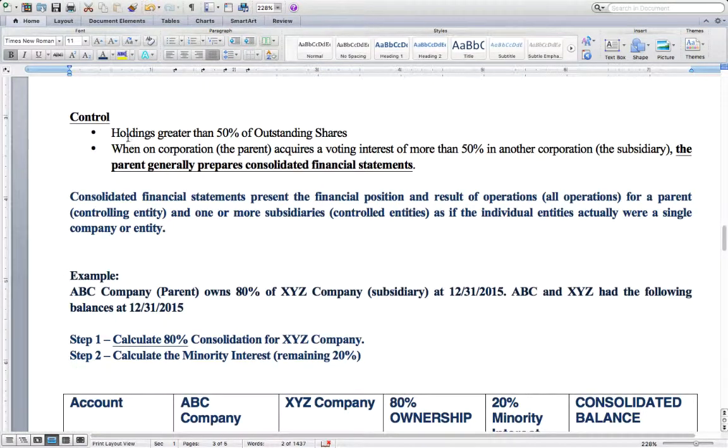For control, remember that it's greater than 50% of the shares outstanding, and when that happens, you will show consolidated financial statements.